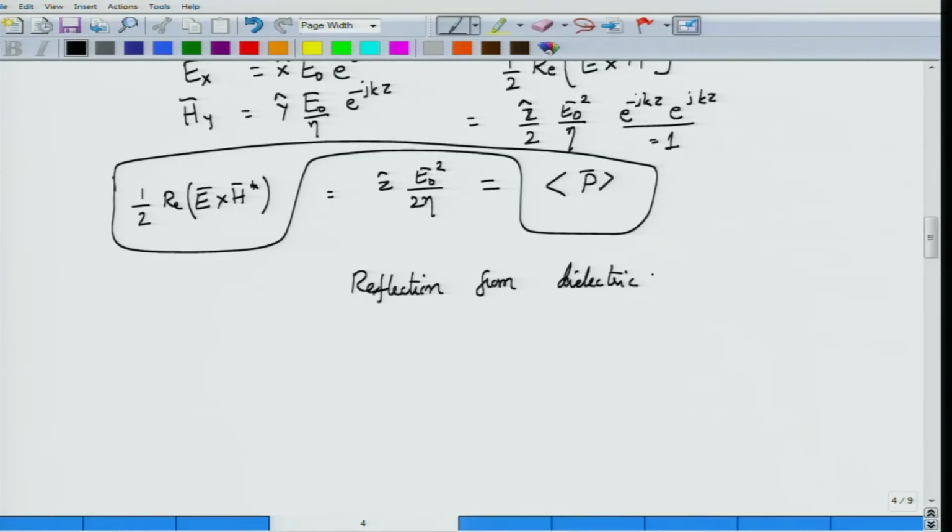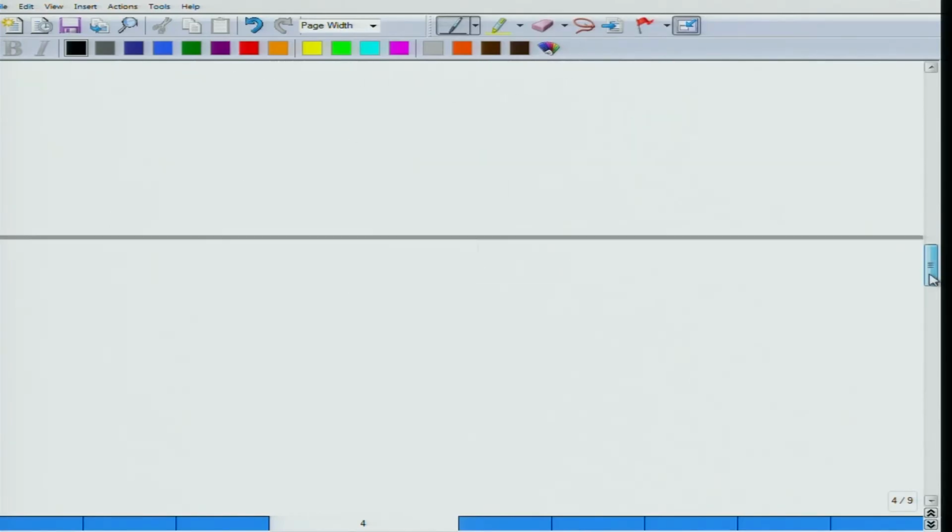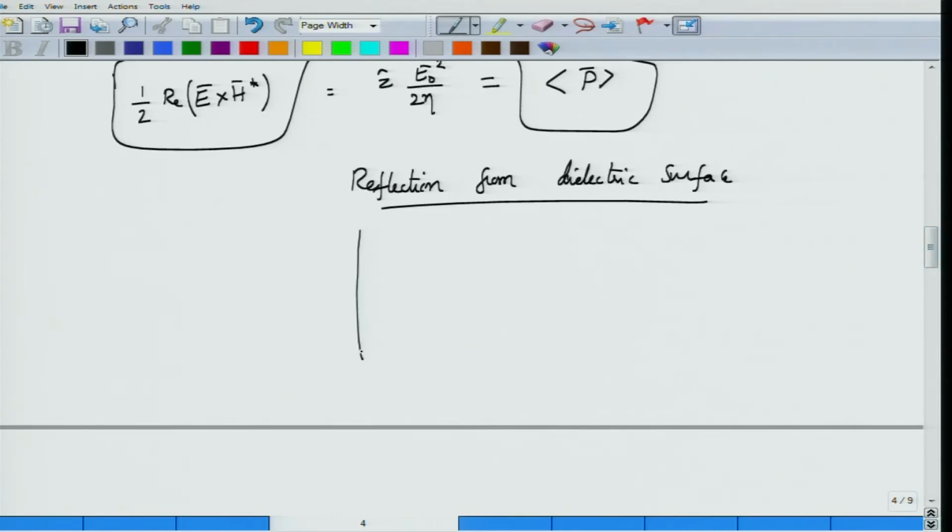So if I look at reflection from a dielectric surface, what would that be? Assume that as before at z is equal to 0, there is one dielectric kept to the entire right hand side. So this dielectric is characterized by eta 2, this dielectric is characterized by eta 1. Now I am not characterizing them by mu and epsilon, I am actually characterizing them in terms of impedances eta 2 and eta 1, and let us now see what happens to the wave when it is incident normally.